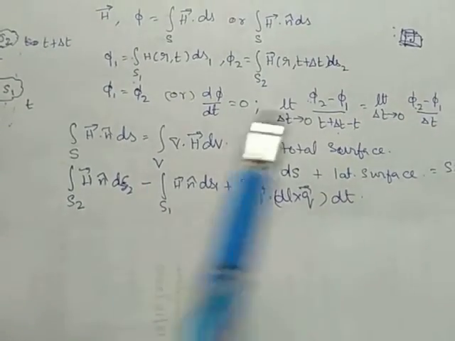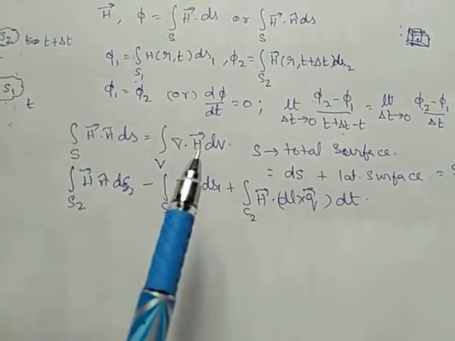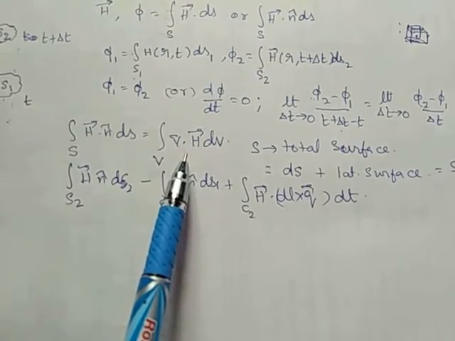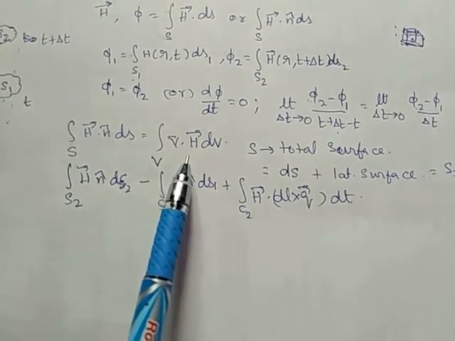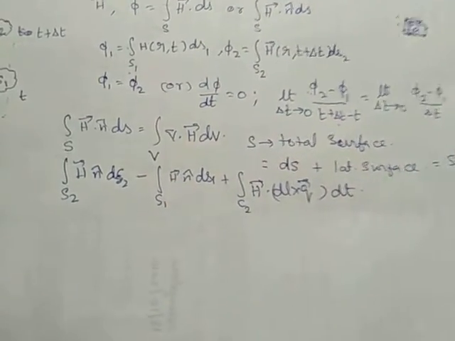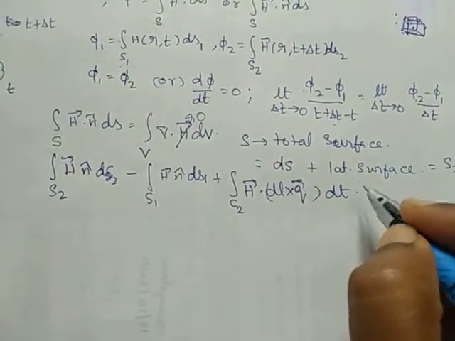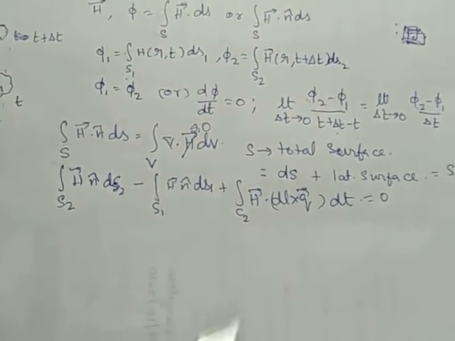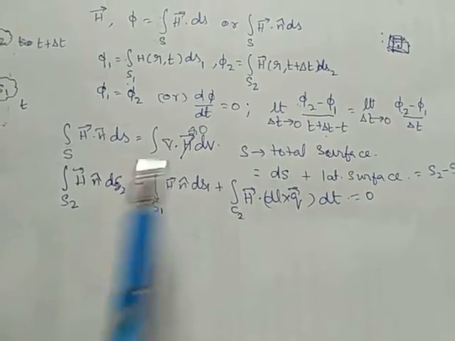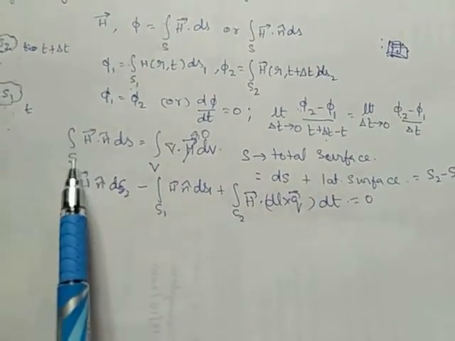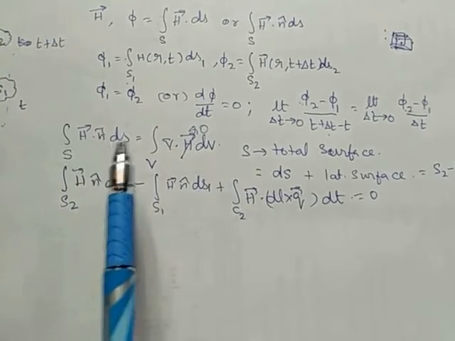So we know that del dot v is 0 from the solenoidal property. Therefore, LHS is equal to 0. Here I am considering integration over S of H·n cap dS.